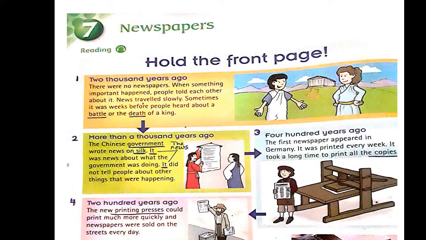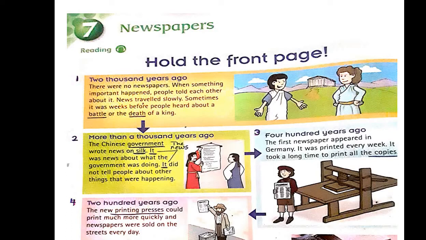So, what kind of news was it? It was about the government. It wasn't about the people. The news was only about the government. It wasn't about the people, it was about the government. What were they doing? It didn't tell people about other things that were happening.